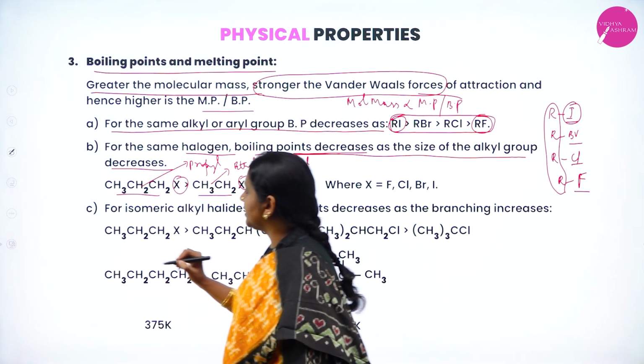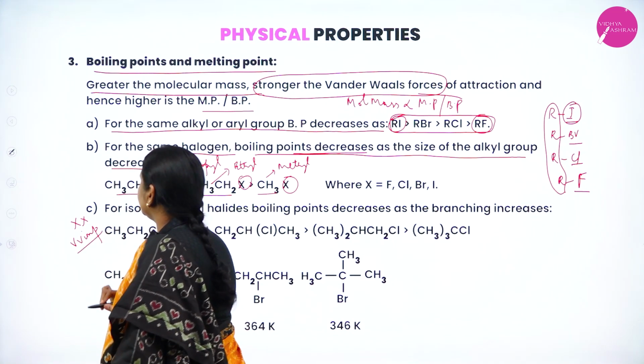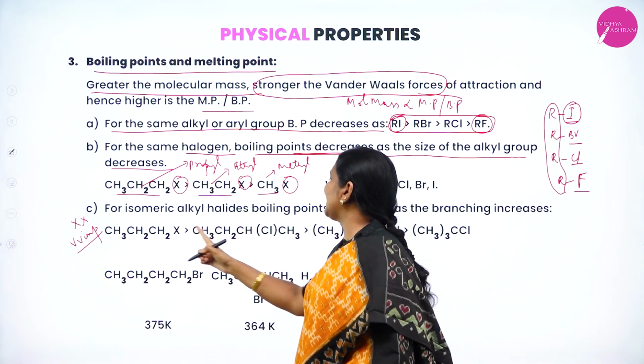A very important point for your competitive NEET as well as JEE. Observe here, these are isomeric alkyl halides.